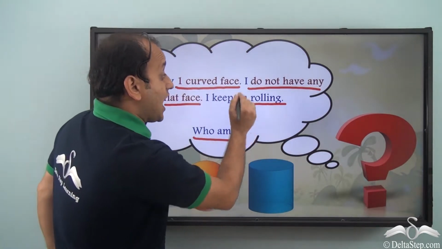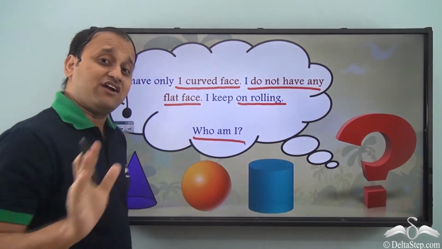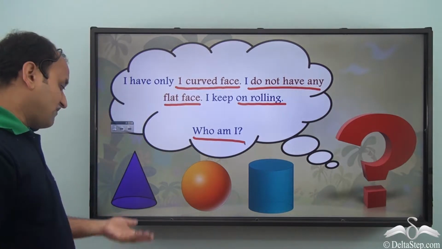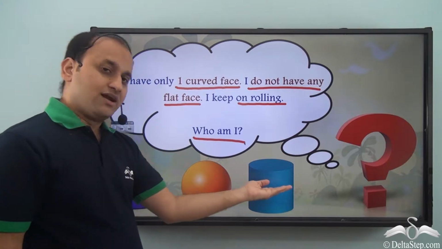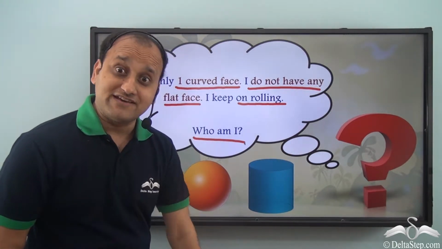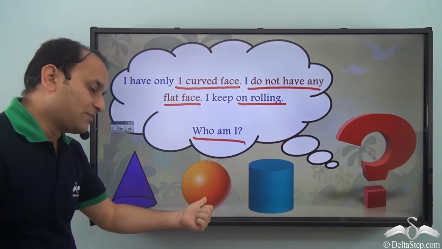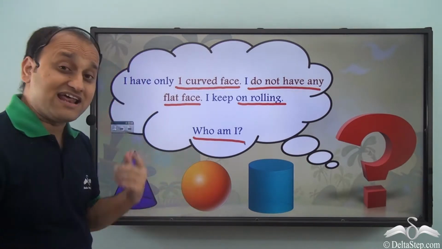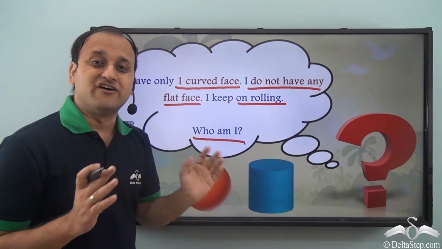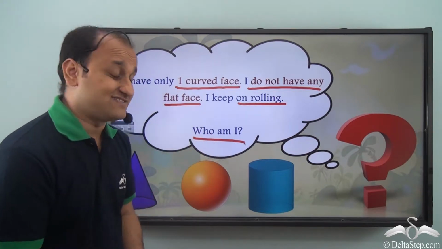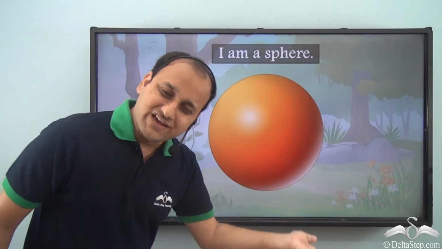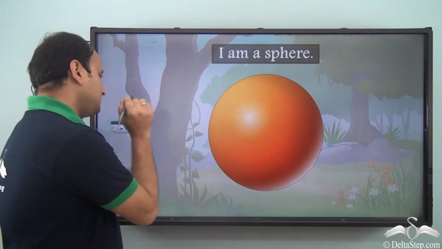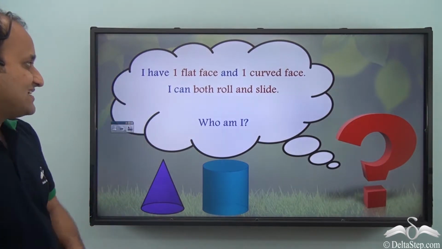Now it says I do not have any flat face at all. Now when we talk about cone, cone has one flat face. Cylinder, it has 2 flat faces. What about sphere? Well, sphere has just one curved face. It has no flat faces. So this is the correct answer. So it is a sphere. Now let's come to the next one.